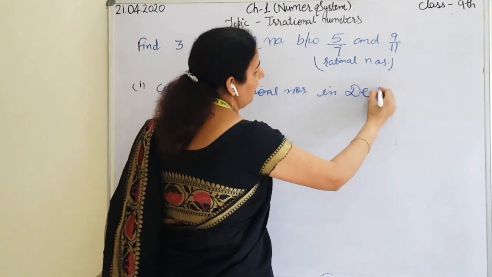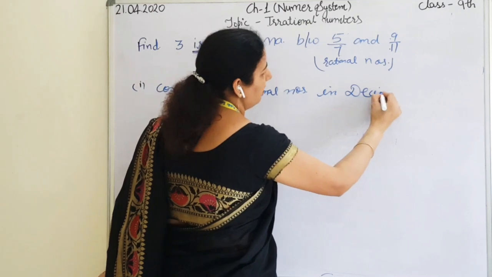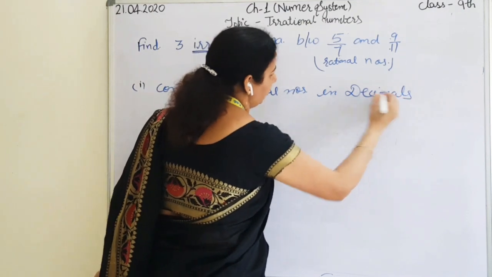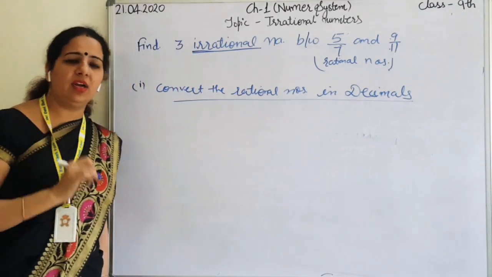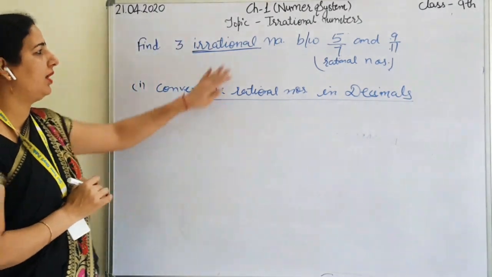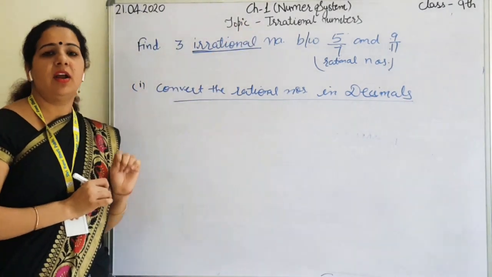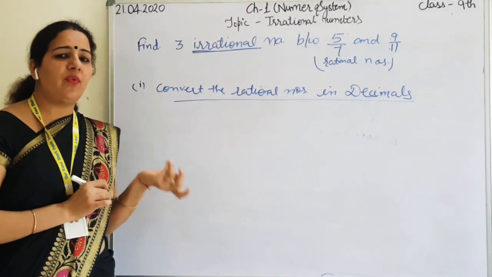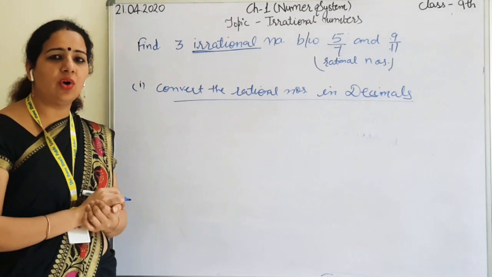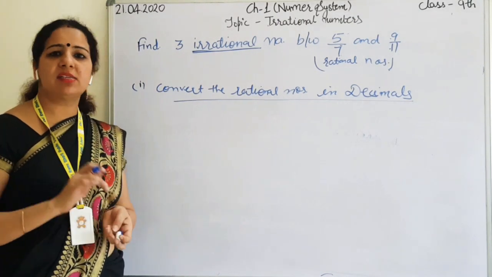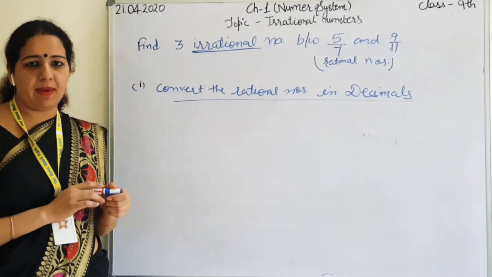This is the main point. When you convert them into decimals, then and only then you will be able to calculate the irrational numbers. Now the question is why? Why do we have to convert into decimal expansion? Because irrational numbers can't be written in the form of P by Q.